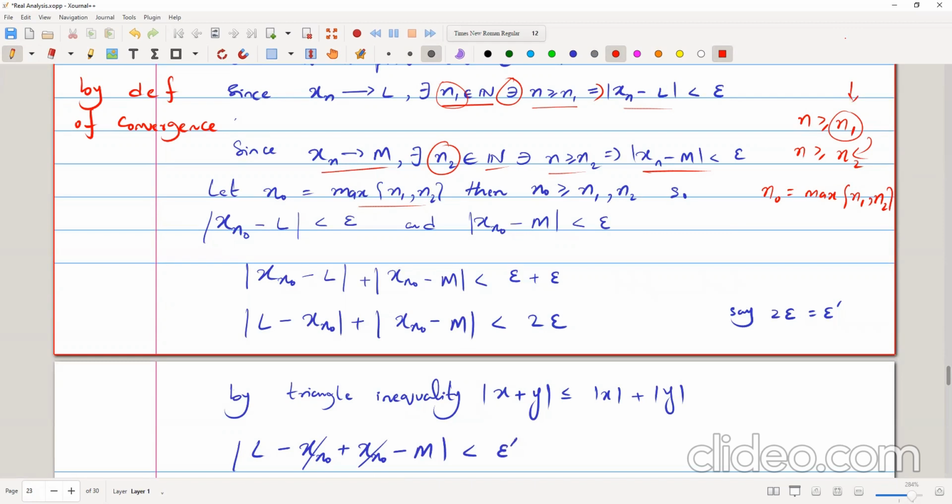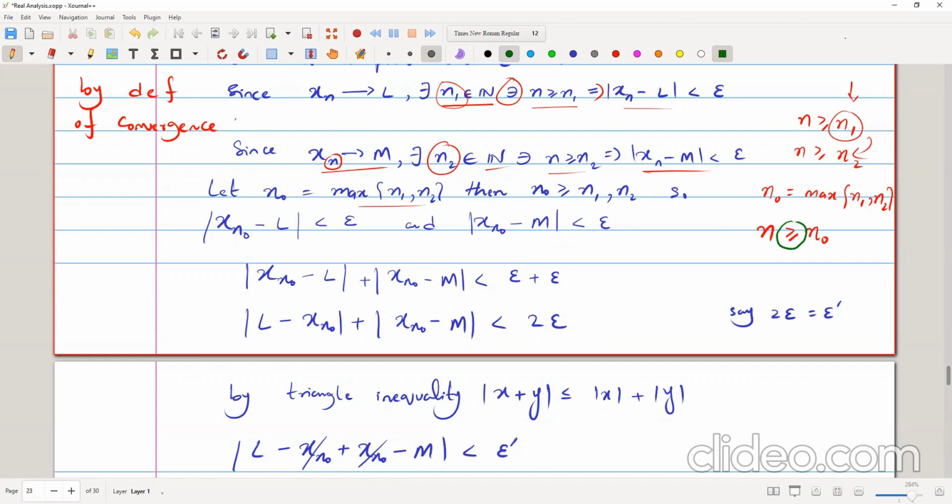Therefore, instead of xn minus L, now we are saying xn naught minus L. Why can we say that? Because in the definition, when n is greater than or equal to n naught, I can replace n with n naught because of this inequality.